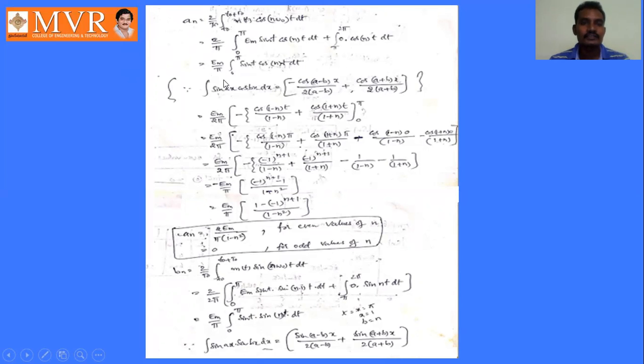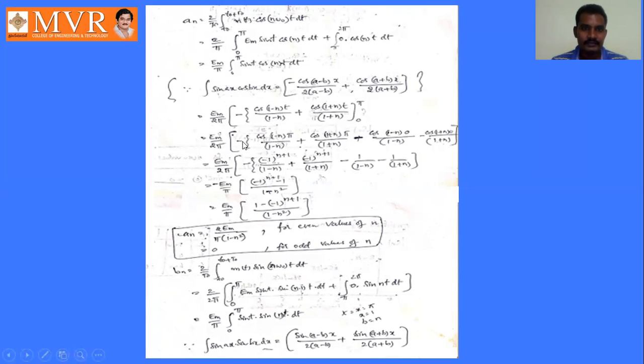So that is Em by pi, minus of cos (a minus b) t by (a minus b). Here a value is 1, b value is n. So cos (1 minus n) t by (1 minus n), plus cos (a plus b) t, cos (1 plus n) t by (1 plus n), with limits 0 to pi.